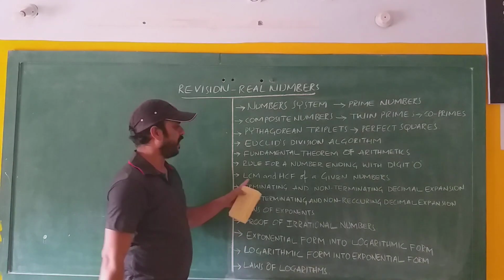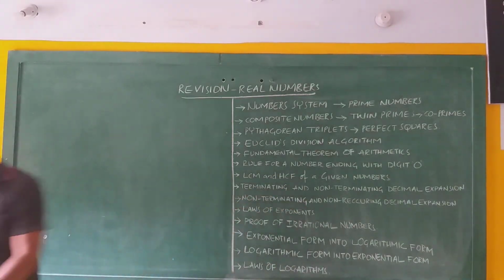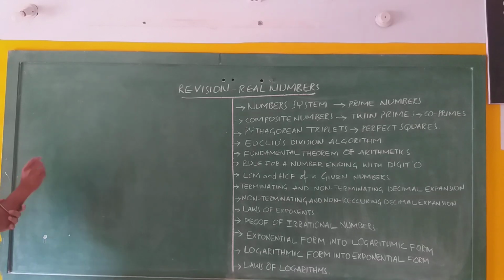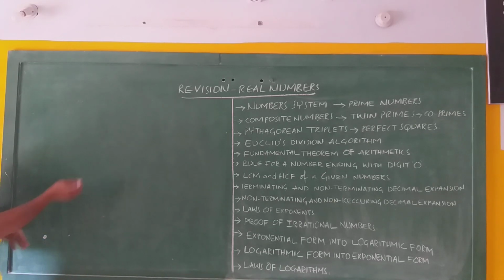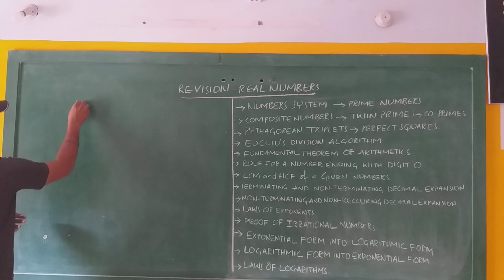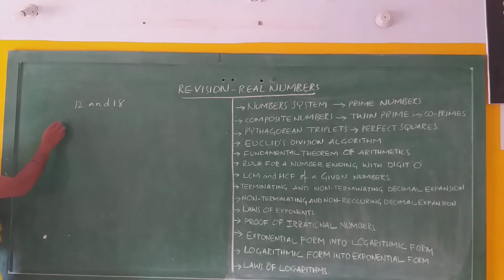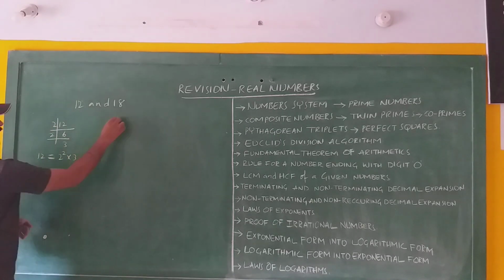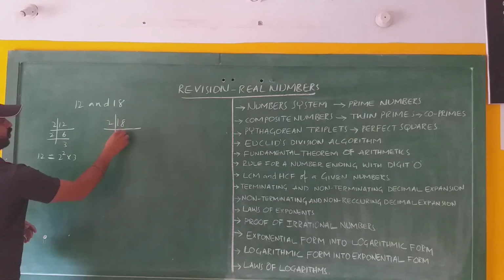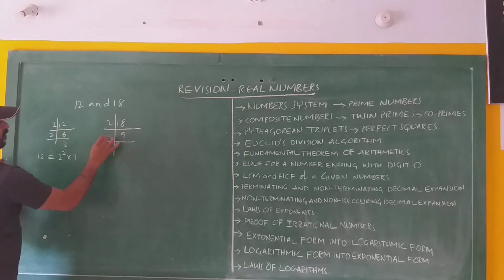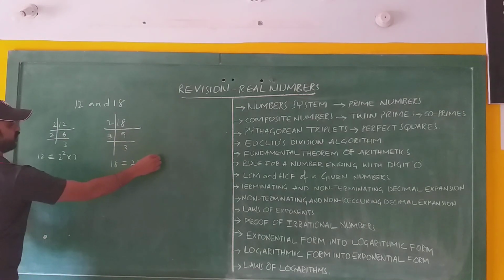Next, LCM and HCF of given numbers. Suppose we take the example, we find the LCM and HCF of 12 and 18. We have to find the prime factors of 12. 12 is 2 6s, 6 is 2 3s. So 12 can be written as 2 square into 3. And 18 is 2 9s, and 9 is 3 3s. Now 18 can be written as 2 into 3 into 3, that is 2 into 3 square.